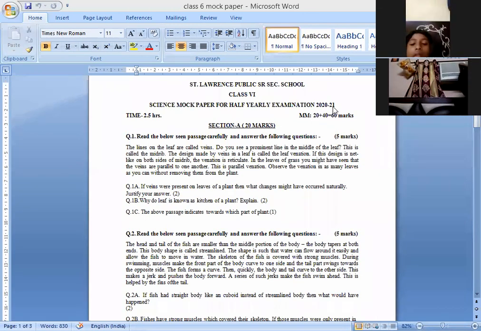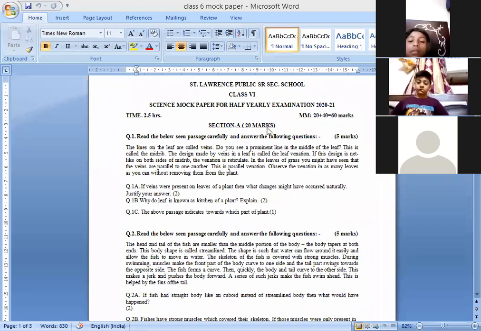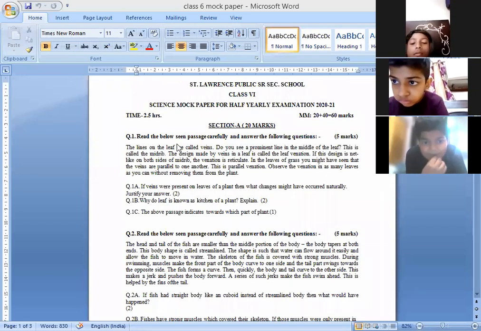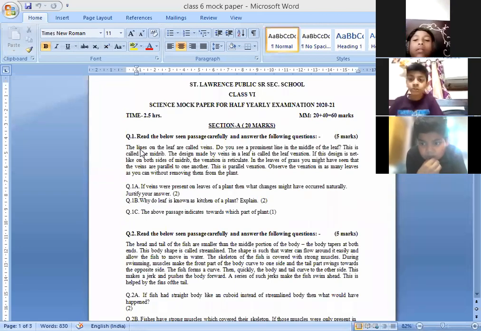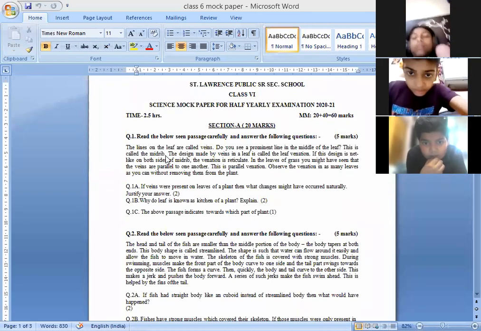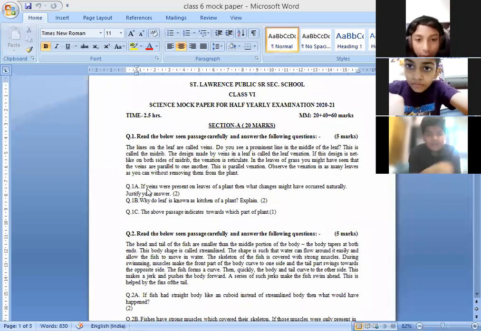And today we are going to discuss the mock paper. Section A contains 20 marks and section B is of 40 marks. So let's read the first question. Read the passage and answer the following questions. I hope you have read these lines already. I had given the time to you. So let's start with the questions.